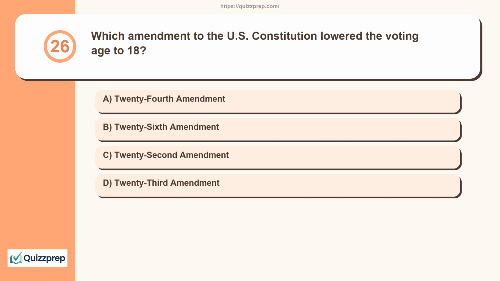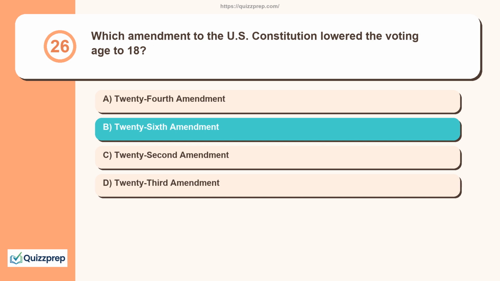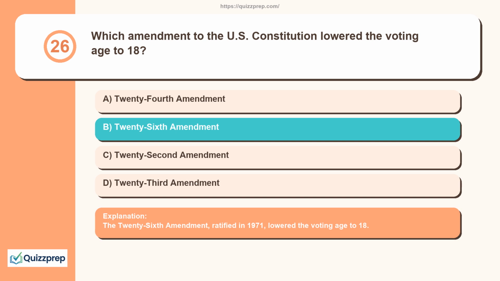Question 26. Which amendment to the U.S. Constitution lowered the voting age to 18? 24th Amendment, 26th Amendment, 22nd Amendment, 23rd Amendment. The 26th Amendment, ratified in 1971, lowered the voting age to 18.